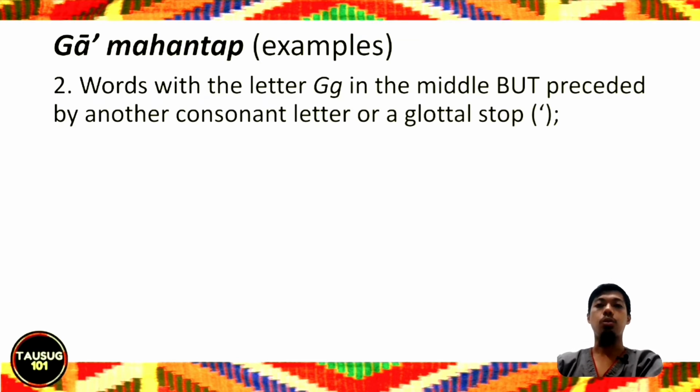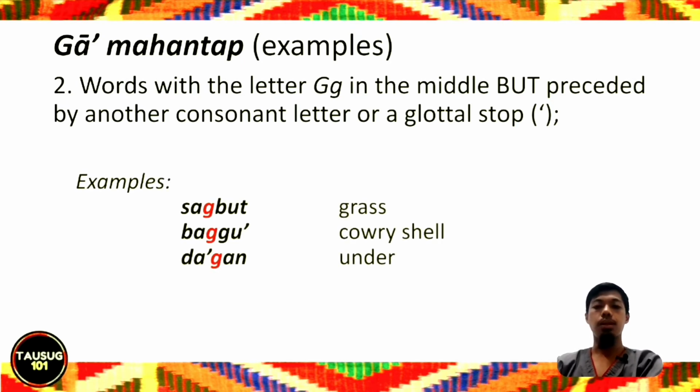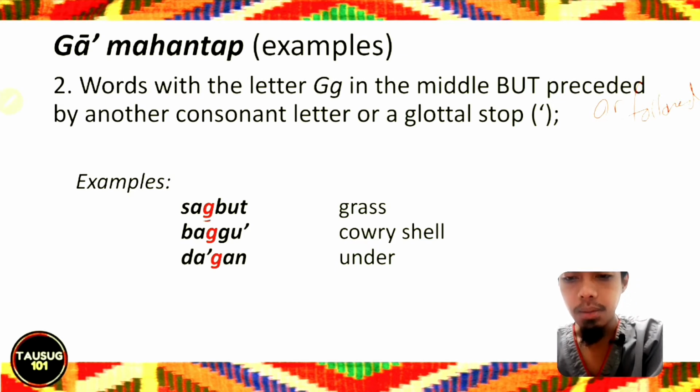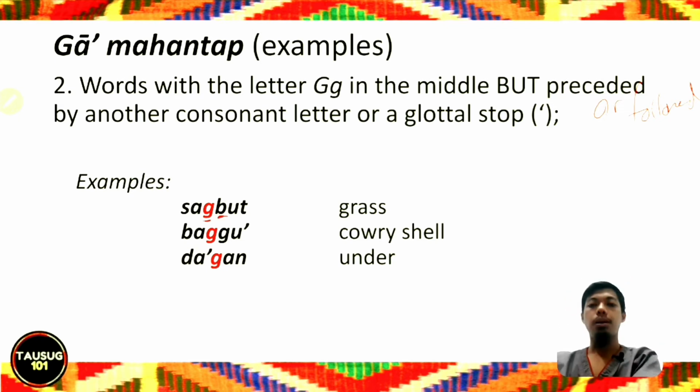Second example are words with the letter ga in the middle but preceded or followed by another consonant letter or a glottal stop. Examples, we have sagbuk, grass. As you can see, the letter ga here is followed by another consonant which is letter ba. Baggo is a cowrie shell. Baggo, the ga here.